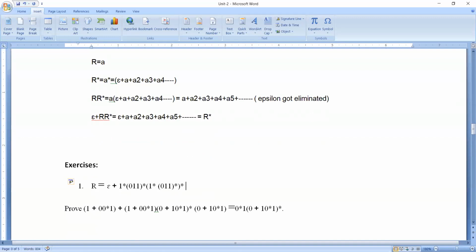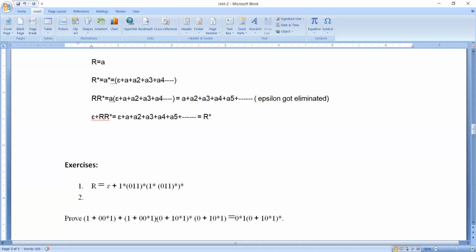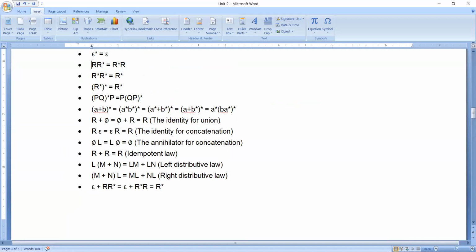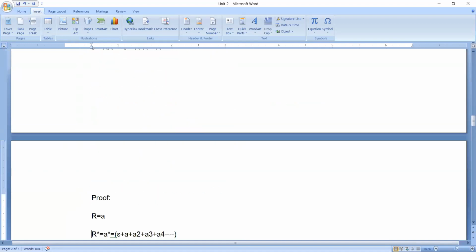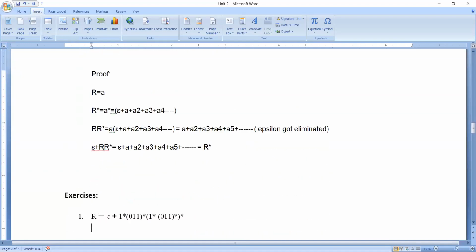Please don't panic by looking at the regular expression itself, because solving these regular expressions is very easy. Don't look at the complexity or length, or panic with the number of stars. If you remember all these identity rules, it becomes very easy for you to solve this.